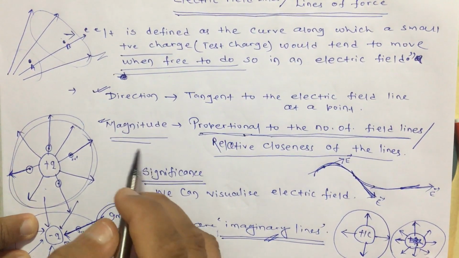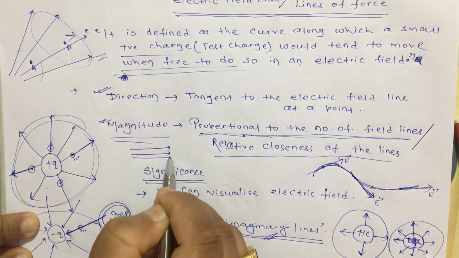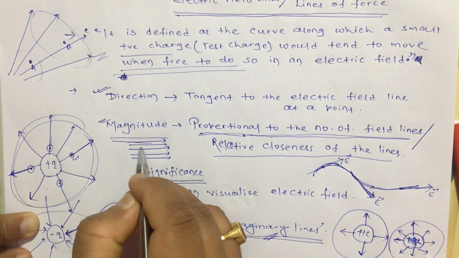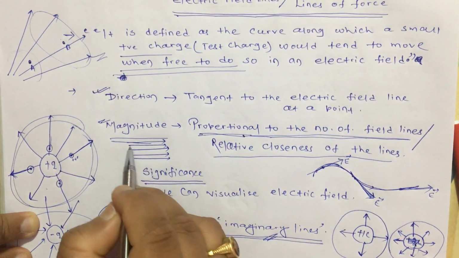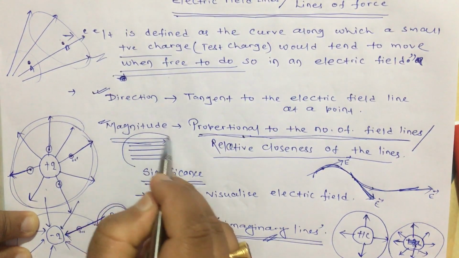Now from this, another point can be concluded. If we have to draw a uniform electric field, how will you draw it? Parallel lines. Why? Because uniform means the electric field is the same everywhere, so the relative closeness should be the same everywhere, and that can only be represented by parallel lines.